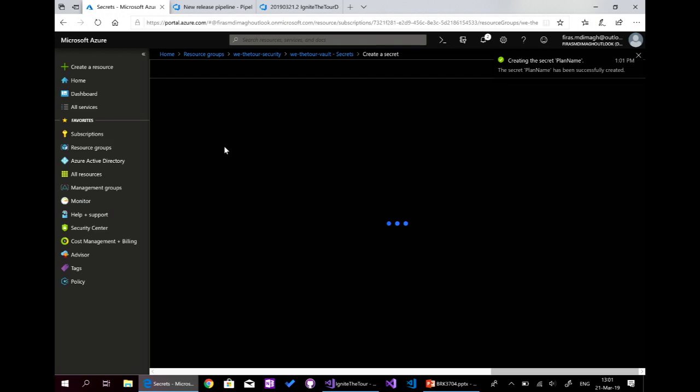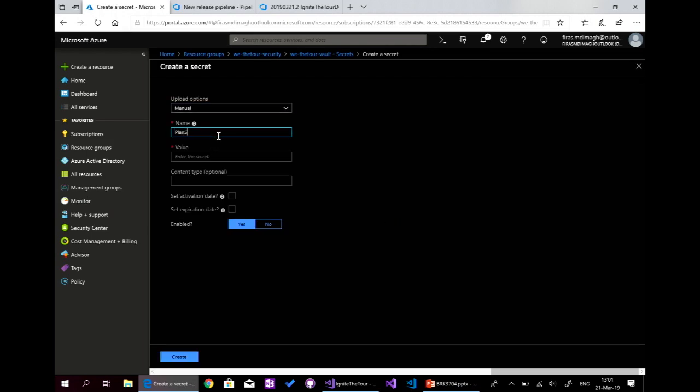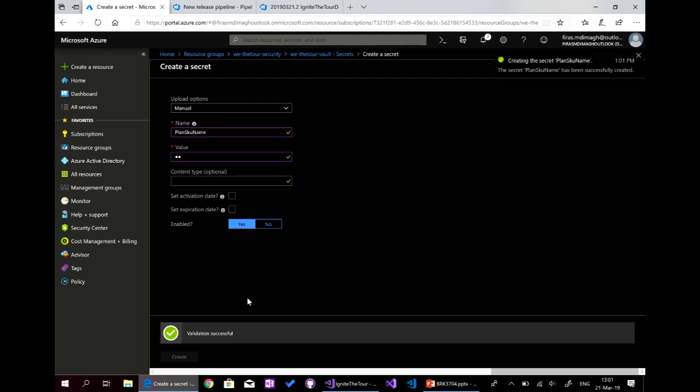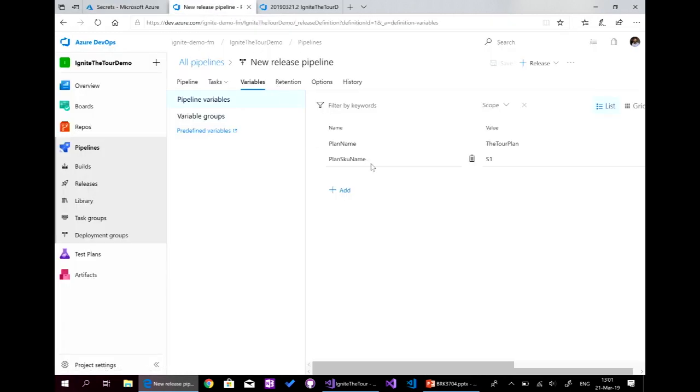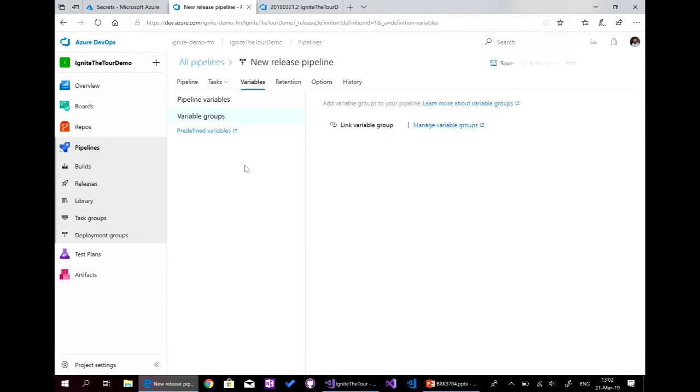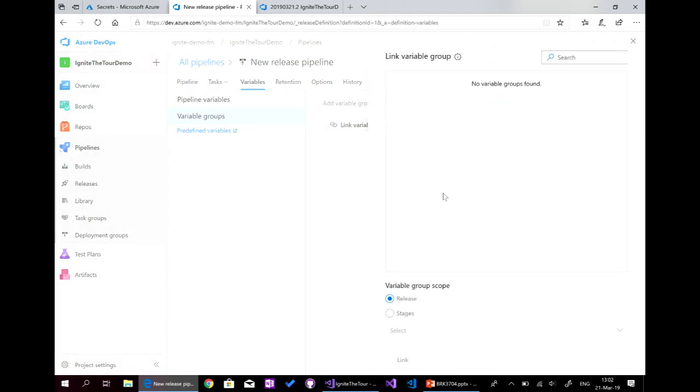And I will say it's the plan SKU name also. Say S1. OK. We don't use it for this type, but we use it for secrets. But just to show you how to deal with it. So I can use it. I can't use it here. And I can use another cool service in Azure DevOps, which is the variable group. So I will delete this. And I will use variable groups. Variable groups let us create groups of variables and share them with the releases.